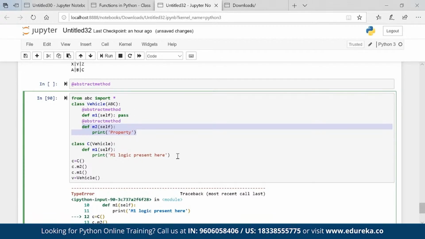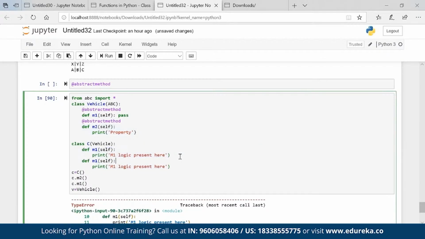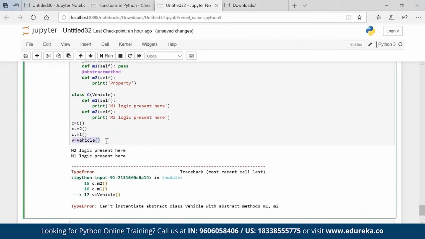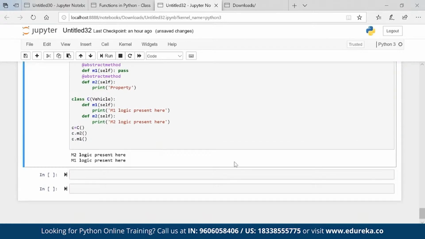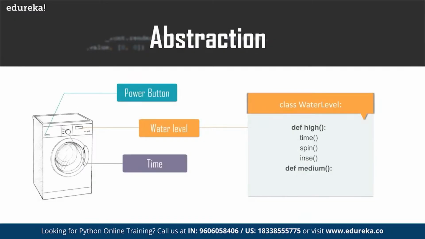You have to support your parent for creating that property also. And now you can see that we are getting m1 and m2 logic built. So when my parent class is not created, the methods are not created, the child is helping the parent, and that is what an abstract method is, because this abstract method is not properly built as of now. Okay, and that is what the abstract method is all about.